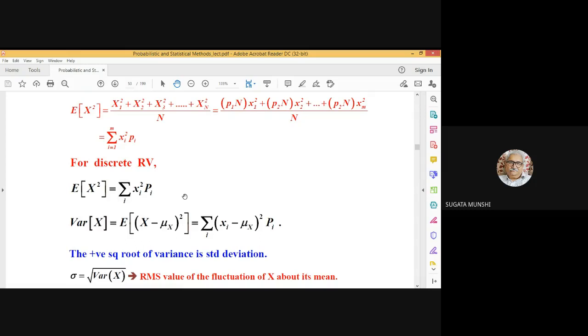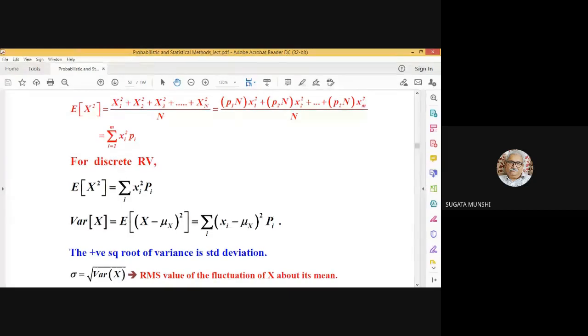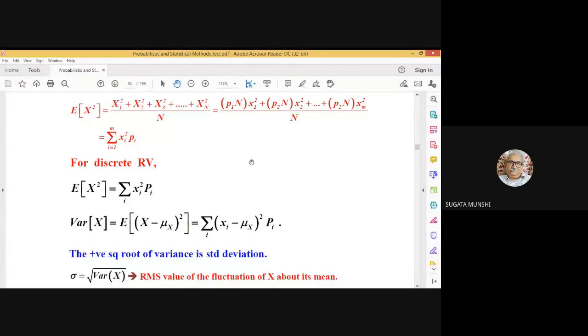The positive square root of the variance is called the standard deviation. So variance is the mean square value of the fluctuation of x about its mean, whereas the standard deviation of the random variable x is the root mean square value of the fluctuation of the random variable about its mean or expectation.